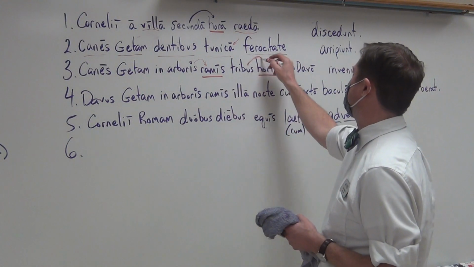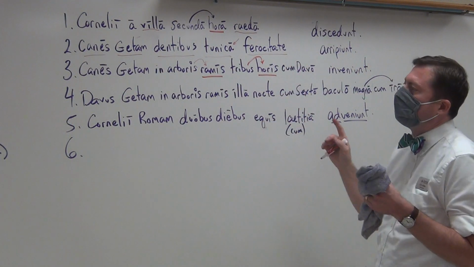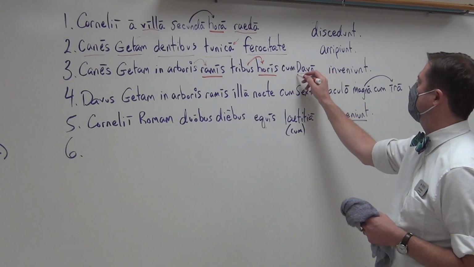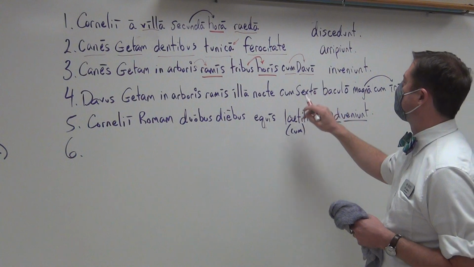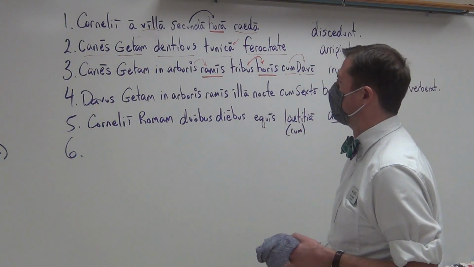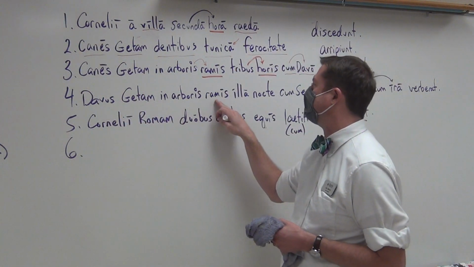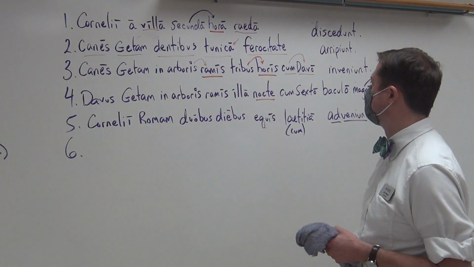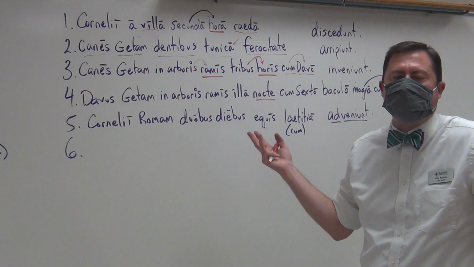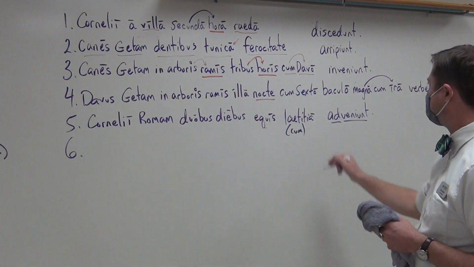Horis is ablative, modified by the adjective tribus. Why? It is the ablative telling us when, or within what time. In three hours they find him, and then canibus is ablative with that cum, telling us that he is accompanying the dogs. With whom do they find him? They do it with the dogs. Canes is subject nominative, accusative direct object, genitive possession, ablative place where, nocte, time when. When do they find him? Quando do they find him? Quando means when. They find him at night, on that night.